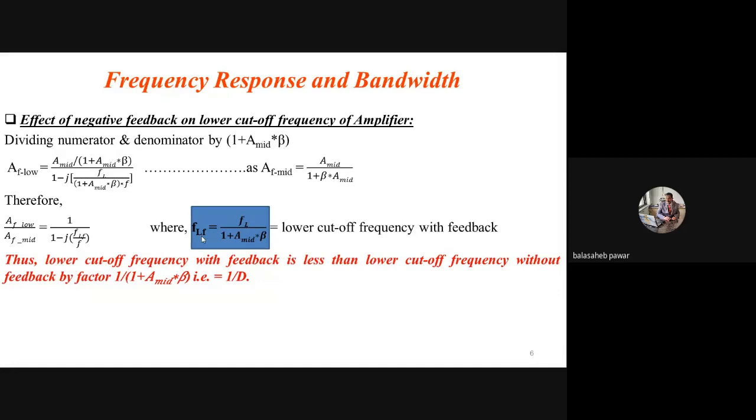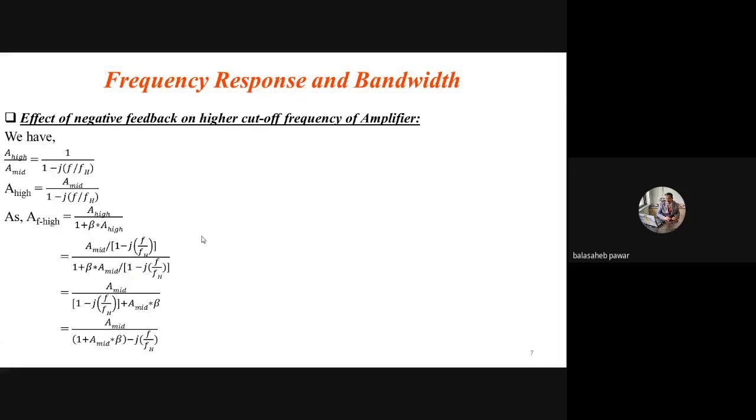If there is an increase in something, it will be by the D factor, that is desensitivity, which is nothing but 1 plus beta A times. There will be an increase in that factor by negative feedback, and for a few factors where a decrease is required, it will be the 1 by D factor. Okay, so it will be somewhat easier for you for understanding purposes.